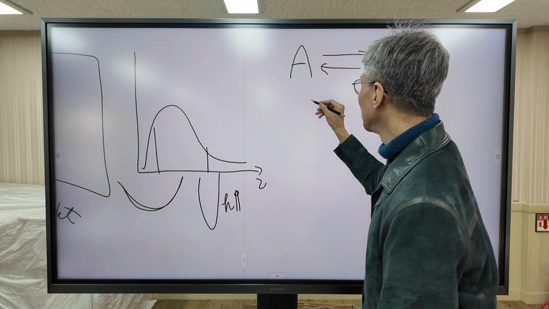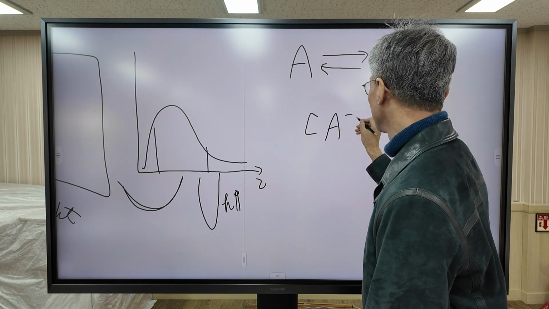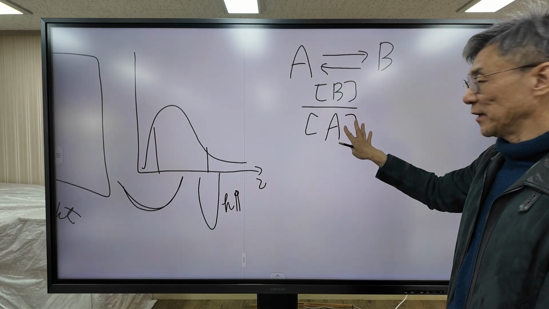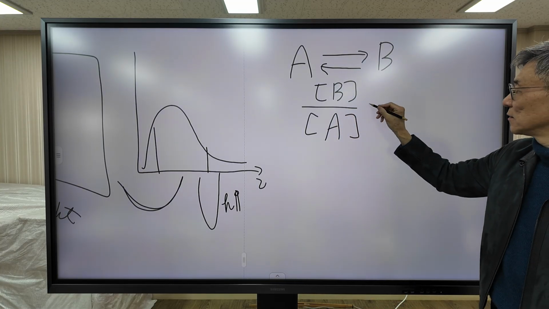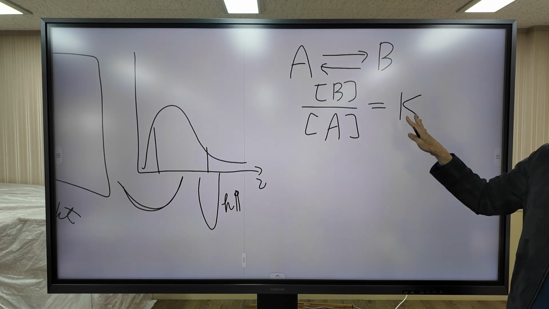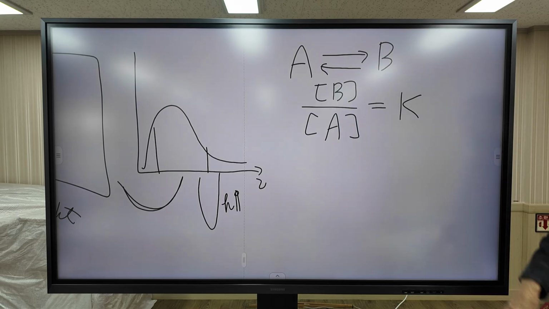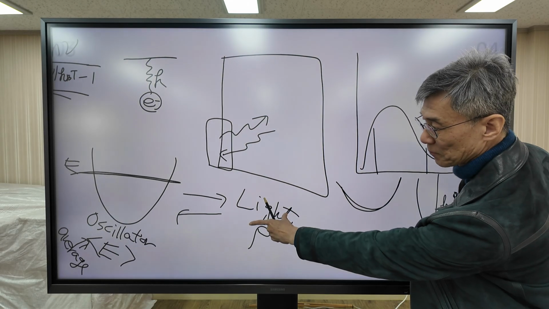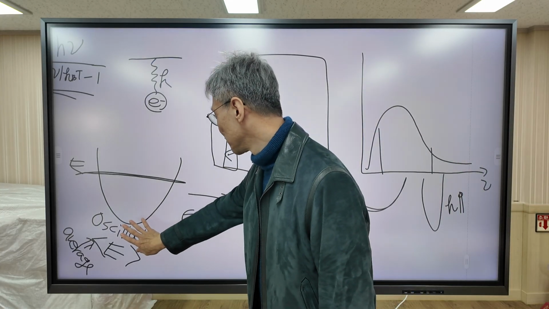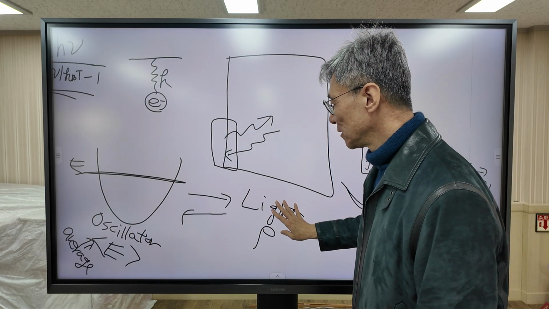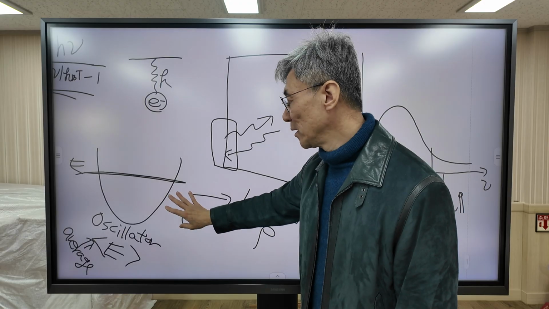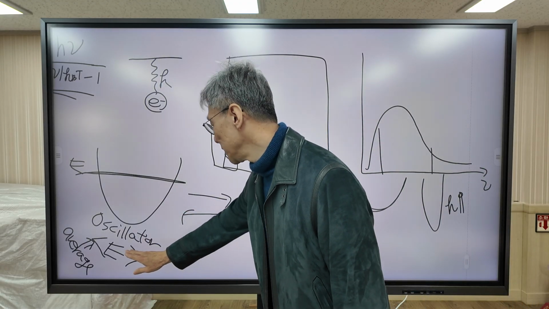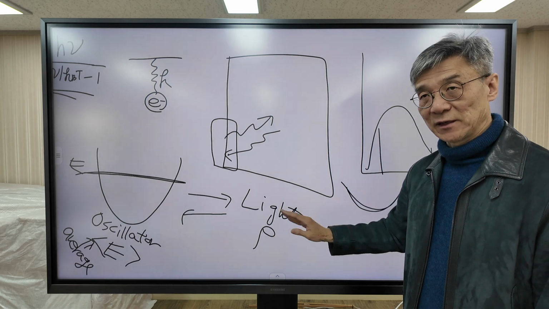So at equilibrium, this is fixed. This ratio is called the equilibrium constant. You may be familiar with this concept. This is very similar to this one. The oscillator and light exchange energy between them. And once equilibrium is reached, the ratio between oscillator energy and light intensity is fixed.